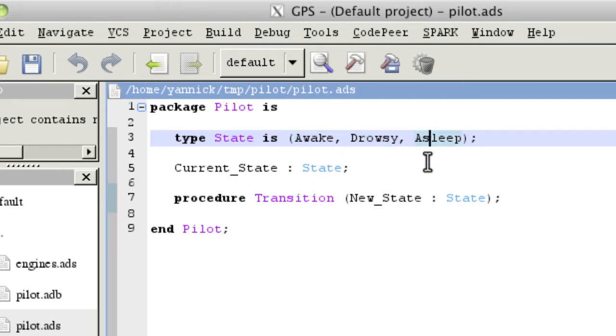And there are restrictions on the possible transitions in this automaton, which are expressed directly in the code in the form of assertions, pragma precondition or postcondition, which are defined in the GNAT compiler, or the successors, the pre and post aspects that Ada 2012 defines. And these apply to subprograms, of course.